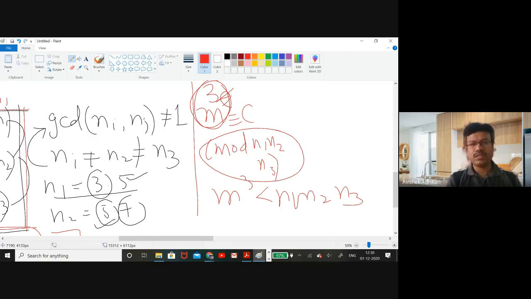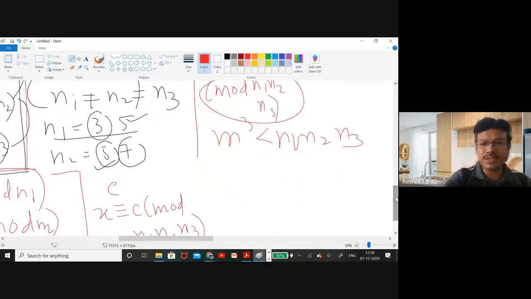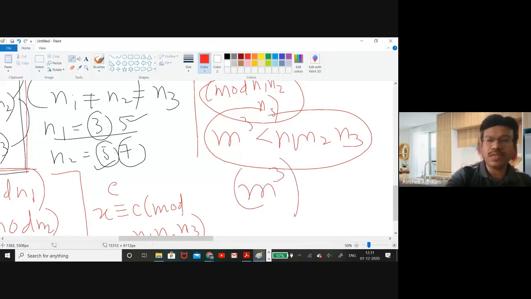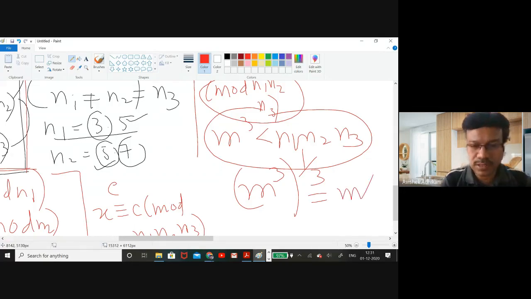So just like my previous attack, this condition automatically comes here. You can use the small exponent in such a way that the value of m cubed was strictly less than n. You can apply the cube root of m cubed to get the value of m, and you will be able to attack this.